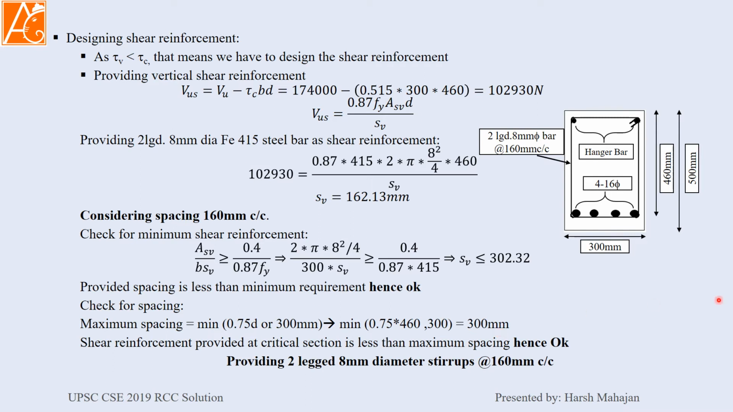Okay. Now see this diagram. You have to draw it at the end of your question. These are the bars given. This is the clear cover of 40 mm. This is the effective depth of 460 mm. This is two-legged 8 mm dia bar at the rate of 160 mm center to center.